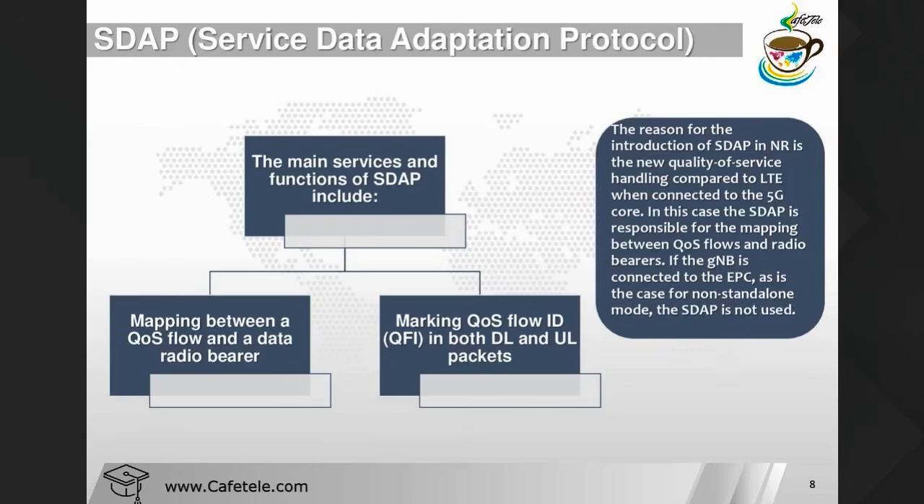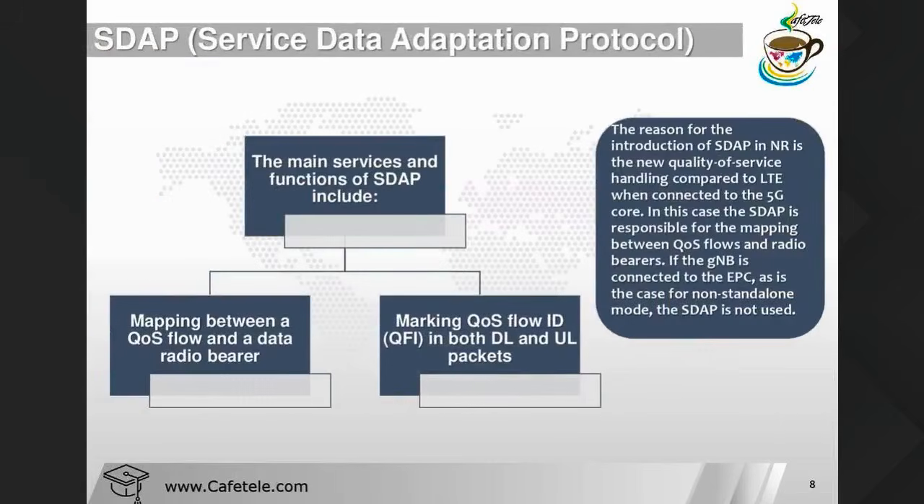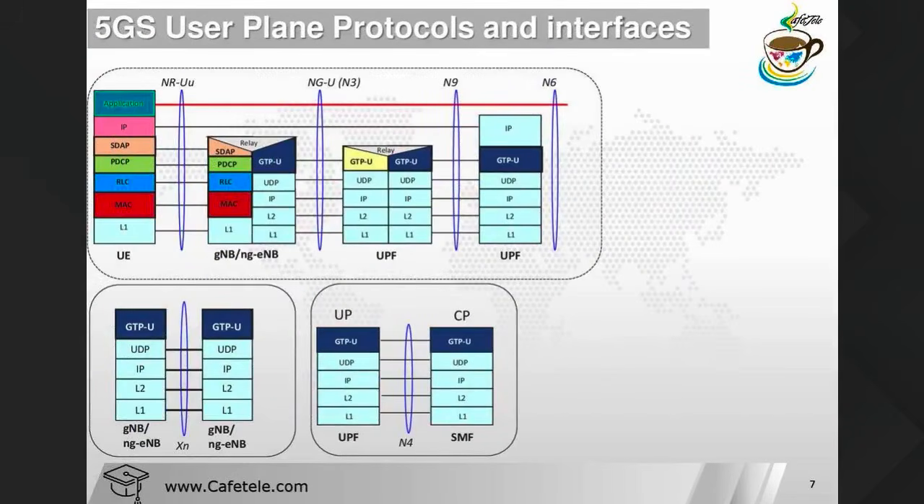Let's see. So this is the SDAP protocol entity and the function, from the 3GPP spec 37.324. I will explain to you. SDAP services provide to the upper layer the transfer of user plane data. Okay, from the upper layer. What is the upper layer? Here you can see, upper layer means the core part, whatever the core part is, the upper layer.